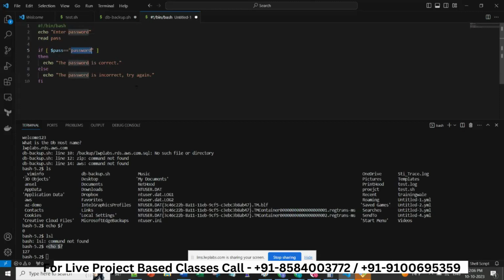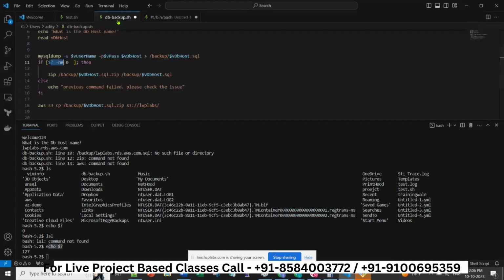Okay, fine. But then, as I was saying, from this example you have to understand two things. This is very critical for a DevOps engineer to understand. In interviews also they will ask you what is dollar question mark. It is called exit status. If the exit status of the previous command is 0, then do this, otherwise you do this. Similarly you have to keep this also.